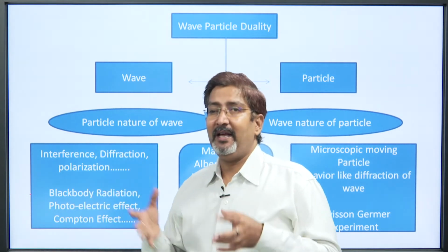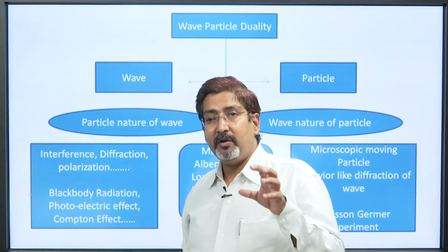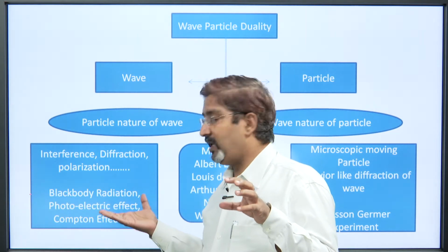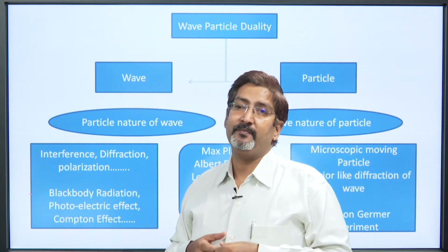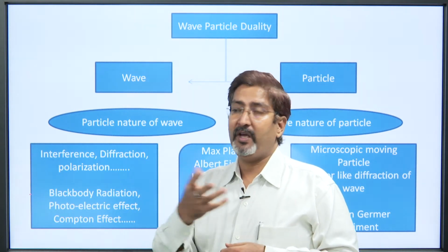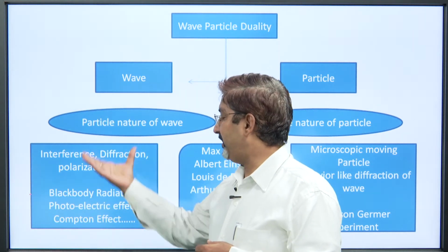But after again some time, we studied in the last class the black body radiation. Black body radiation results were not able to be explained with the help of the classical theories. What were the classical theories? Those taking radiation as a wave. It could only be described by taking radiation as a particle.